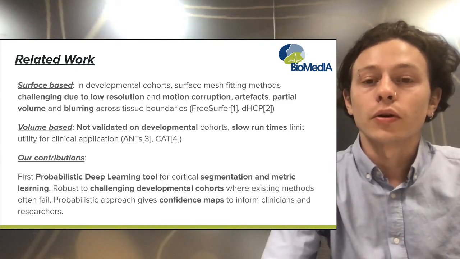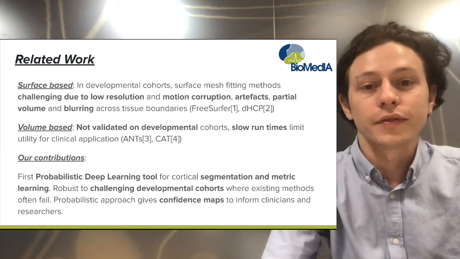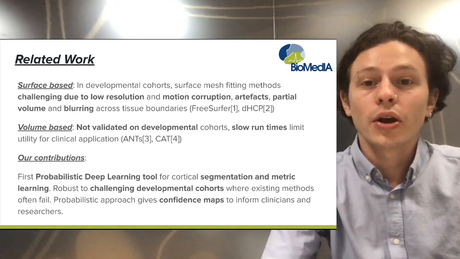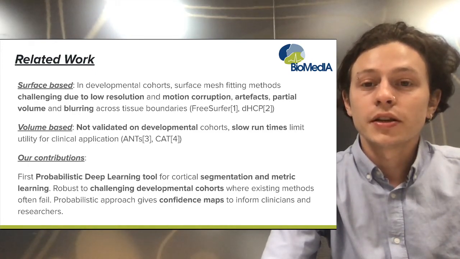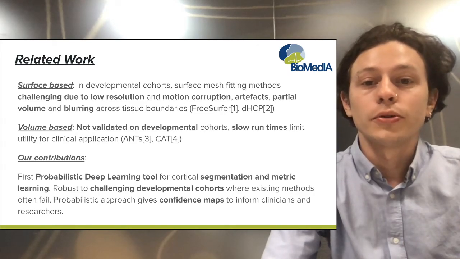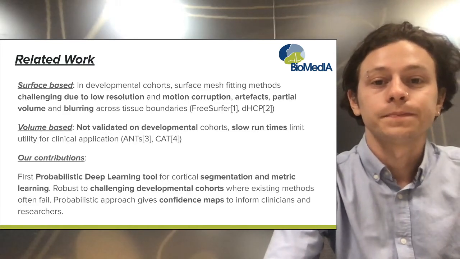For developmental cohorts, the fitting of surface mesh models is even more challenging due to the relatively low resolution and likely motion corruption of these datasets. This leads to artifacts and partial volume effects or blurring across tissue boundaries. Methods to tackle these problems individually exist, but they are highly tuned to high resolution, low motion research datasets and do not always transfer well to clinical populations.